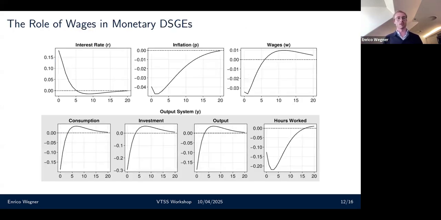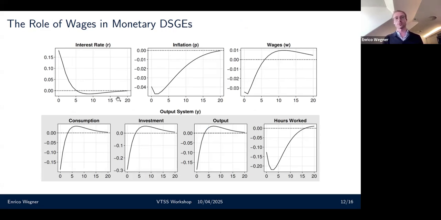To demonstrate what we can basically do with transmission channel analysis, we have one application where we apply it to monetary DSGEs. Here, that's a very standard Smets-Wouters model, and we essentially take a contractionary monetary policy shock, a positive shock to the interest rates. And what we're again interested in is what the role of wages basically is.